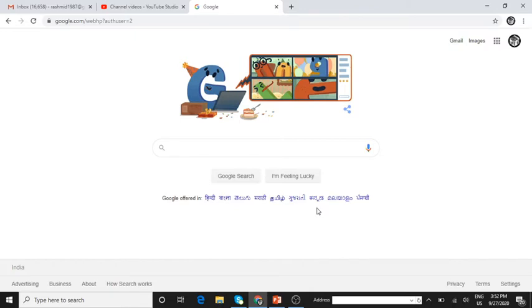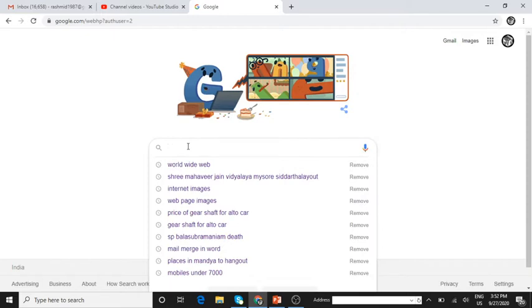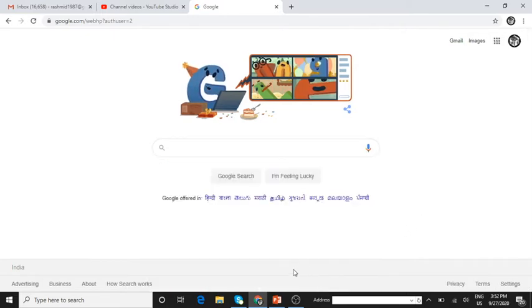Now what we are seeing is Google. Which one do we usually use? The popular search engine is Google. Can you see that? You can type your text, whatever information you want, you can just type in there. Then you can click on Google search. Once you type here, you can just click on Google, then click here to search.